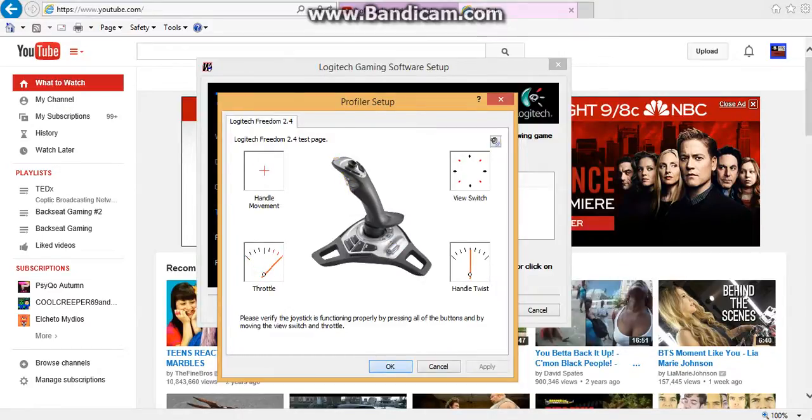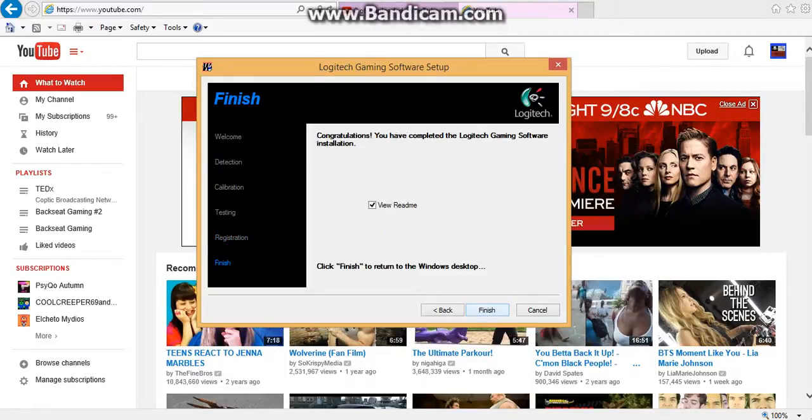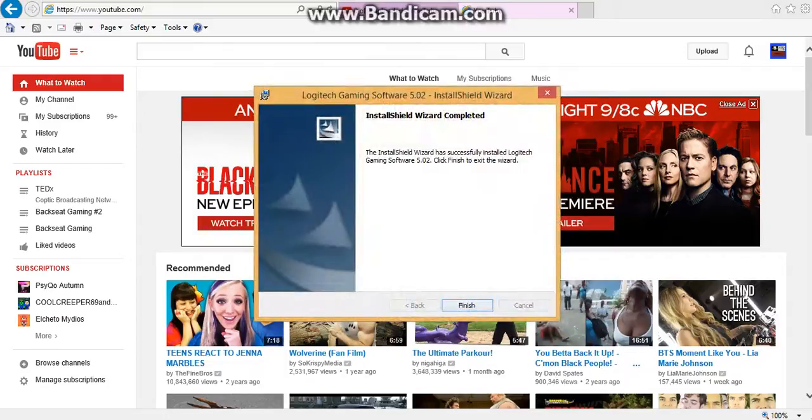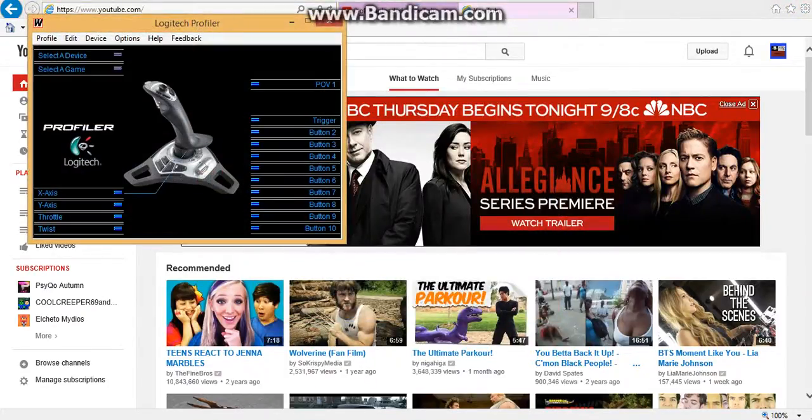Okay. Register later. Okay, finish. And that's pretty much it. Now the y-axis, select assignment. Okay, select the device, Freedom.